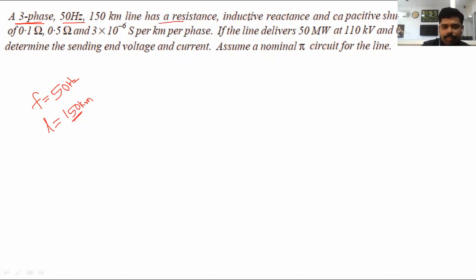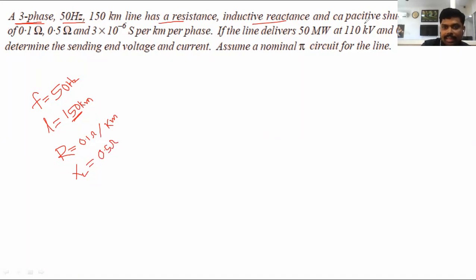The resistance, inductive reactance and capacitive shunt admittance are given. The resistance R is equal to 0.1 ohm per phase per kilometer. That is, 0.1 ohm for 1 kilometer. The inductive reactance XL is equal to 0.5 ohm per kilometer, that is, 0.5 ohm for 1 kilometer.